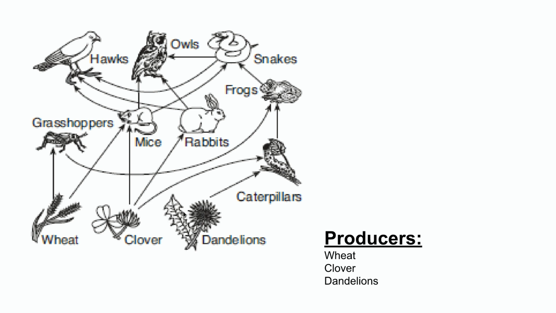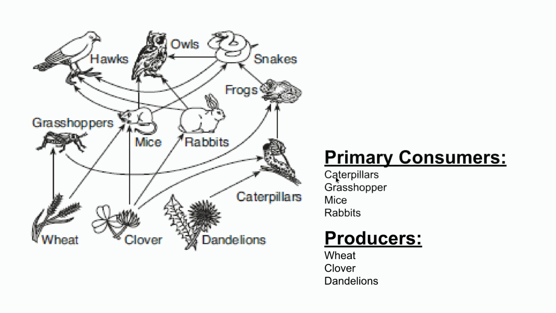When I look at the arrows, any arrow that's coming off of the producers and going to an organism that is only eating the producers is known as a primary consumer or herbivore in this case. So the caterpillar, the grasshoppers, the mice, and the rabbits, all of these organisms right here are only eating plants, and that makes them a primary consumer. They're the consumer that is the first one to eat the plant.